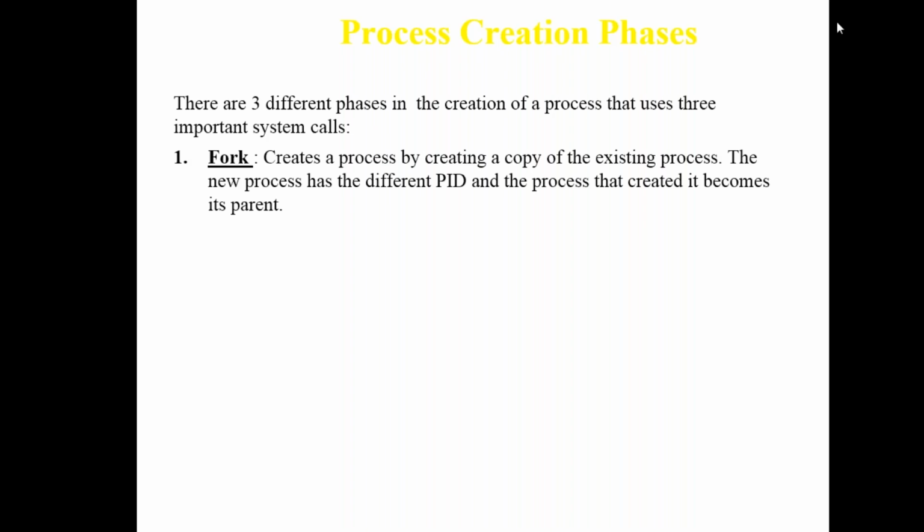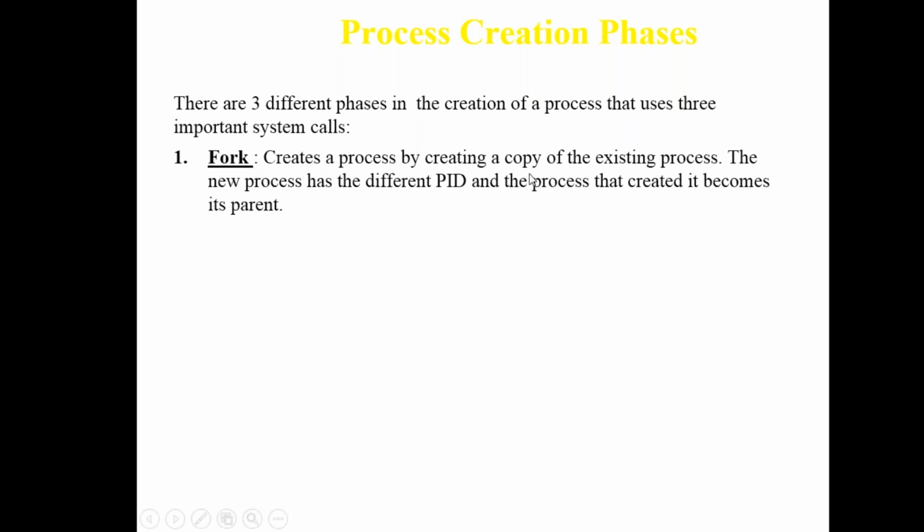Now, process creation will take place in 3 phases, or you can say 3 system calls. I discussed this one also in the last slides. These three system calls are how the process is created. The first one is your fork. So we create a process. This fork is actually a system call.